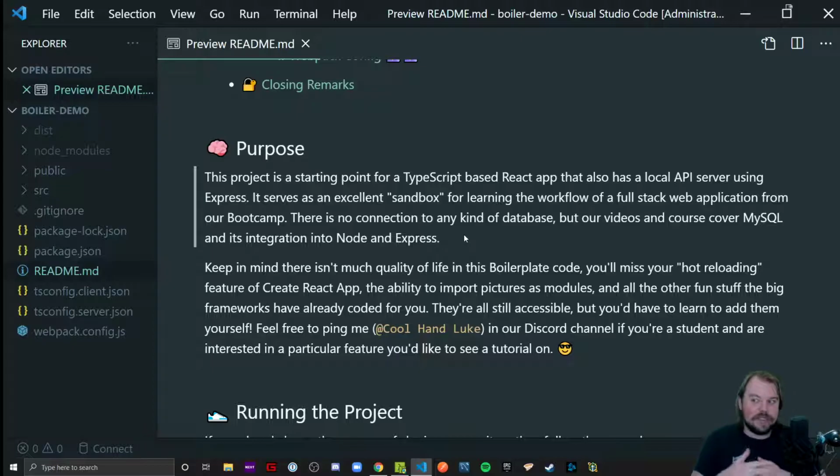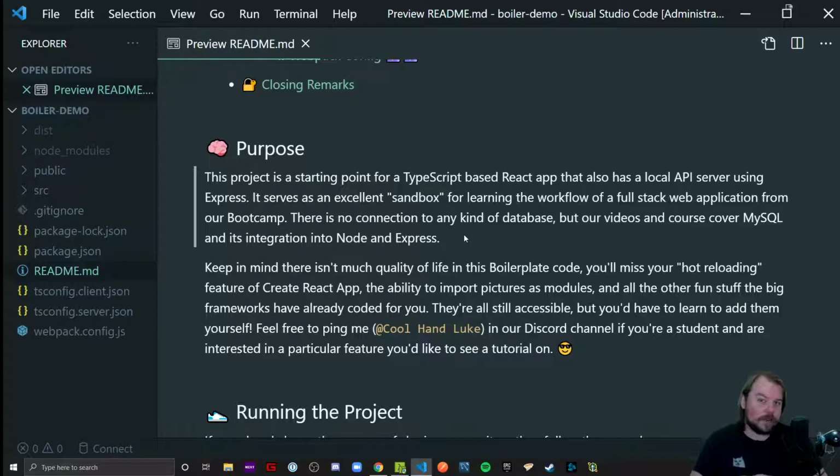Now, that is to say that you could go into those kinds of projects and eject out of them so you can see their configuration files, like you can run npm run eject in Create React App to see how they do certain features. A very common question I get asked is, how can I have my browser auto refresh when it knows my React code has changed? For that, look into something called hot reloading, or just look up Google things on adding Webpack auto refresh for React, and you'll find some tutorials online, including maybe one of my own videos that I made on how to add it.